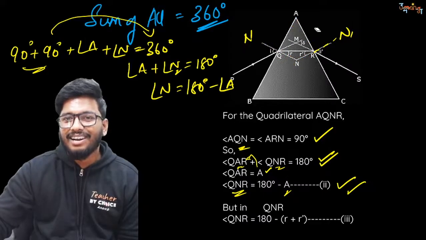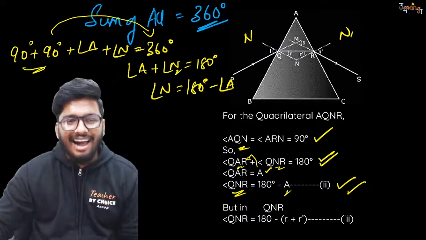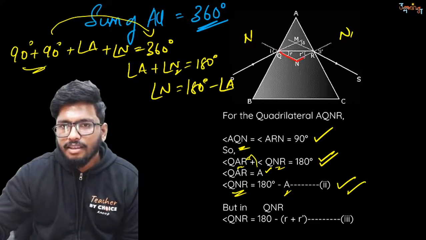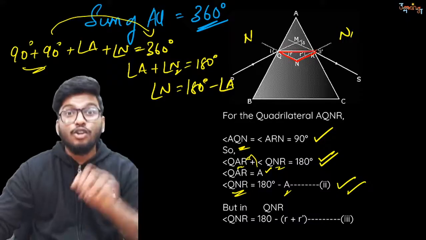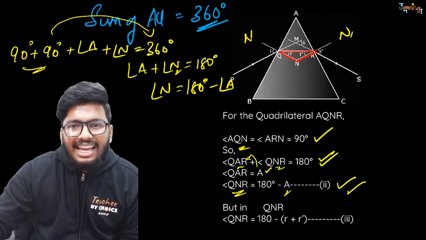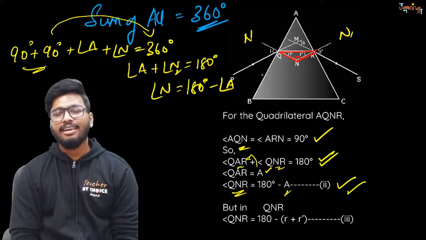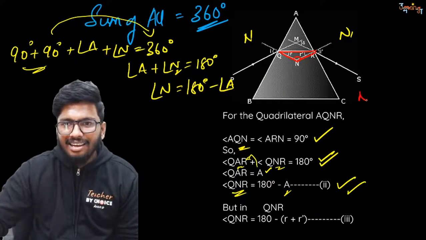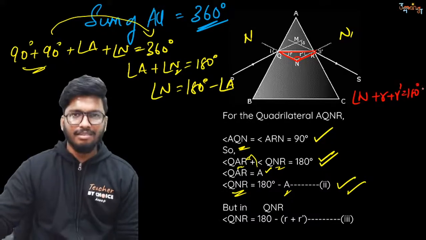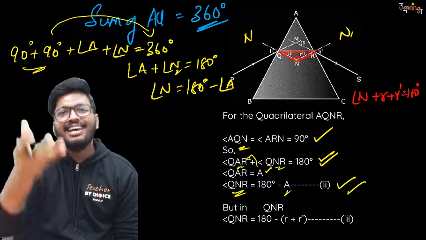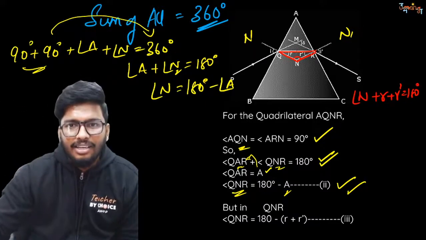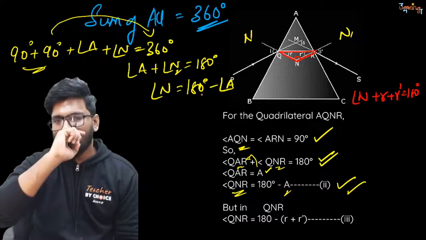Once again. Now what I'm going to do is assume this lower triangle. Now, what is angle N in this triangle? Angle N plus R dash is equal to 180 degrees, because again, the sum of all the angles in a triangle should give you 180 degrees. So angle N plus R dash, because this is R dash, is equal to 180 degrees.